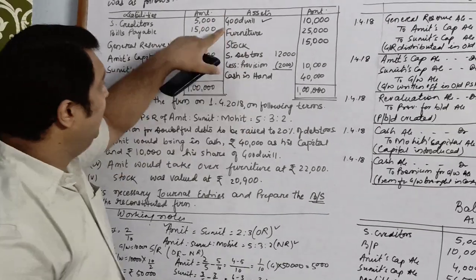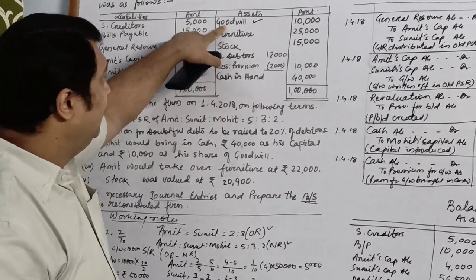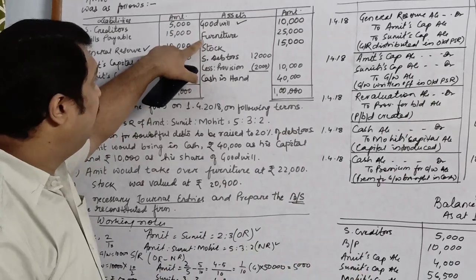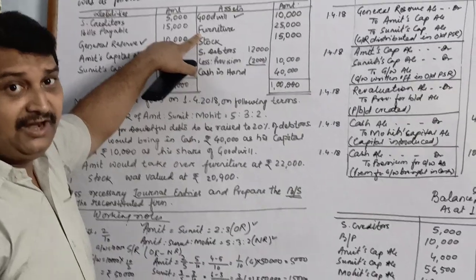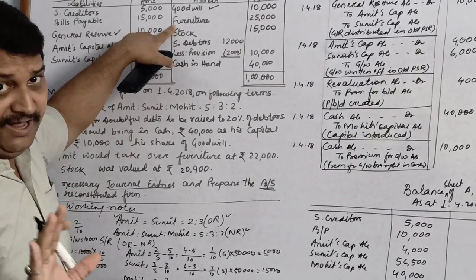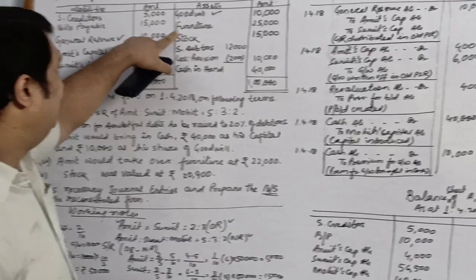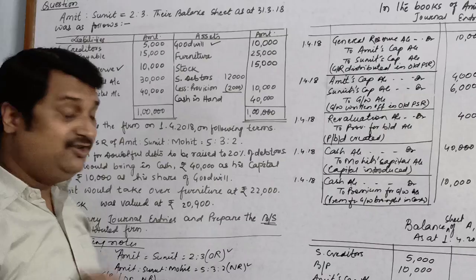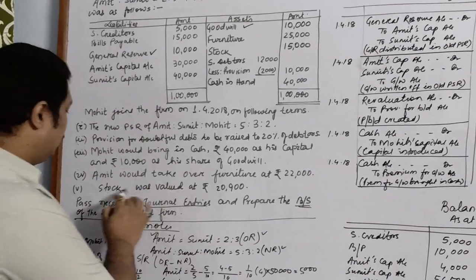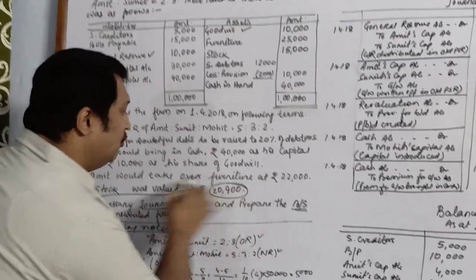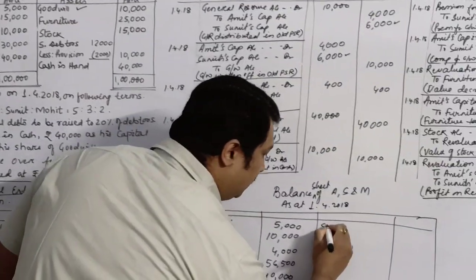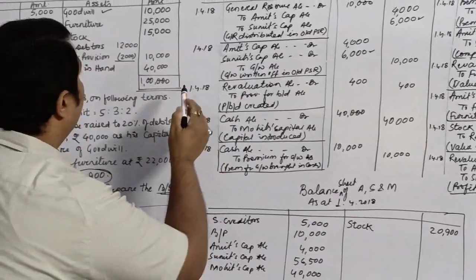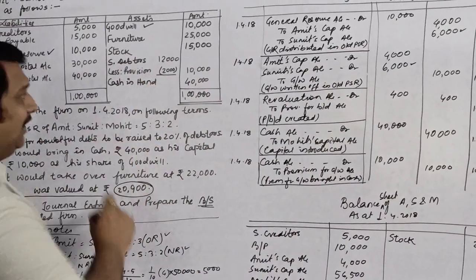Now we'll come to the asset side, which is the first item, goodwill. It was already written off amongst the partners, so it will not go in the new balance sheet. Furniture, it has been already taken over by Amit, so it will not go in the balance sheet once again. Stock, the old value was 15,000. There was an adjustment that the value of stock, the new value, is 20,900. So here I will write stock 20,900.